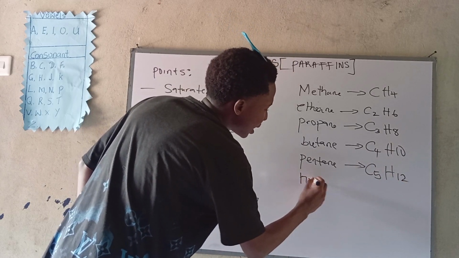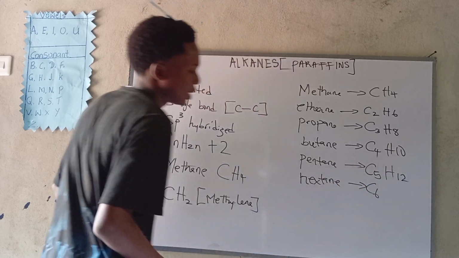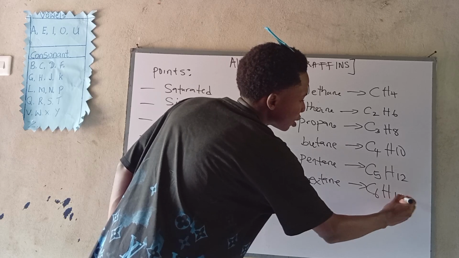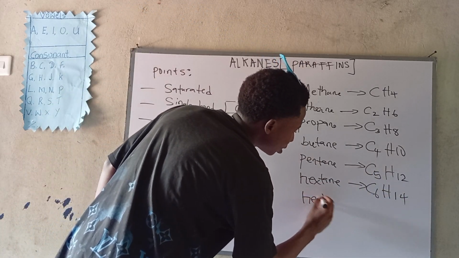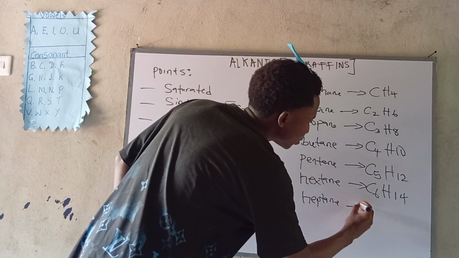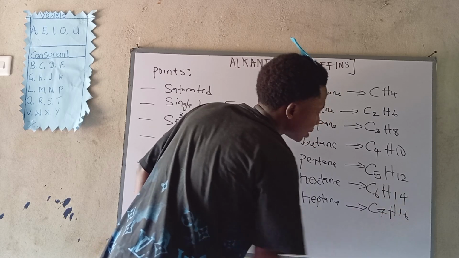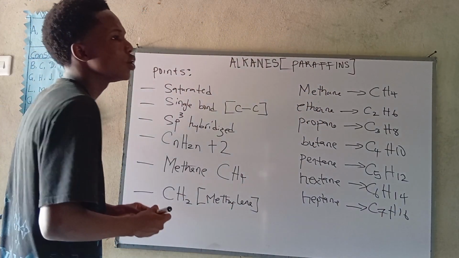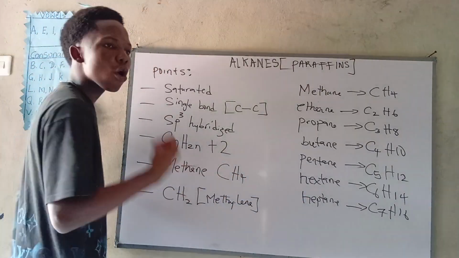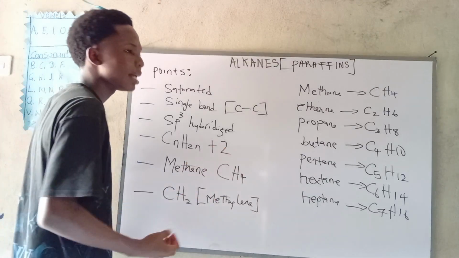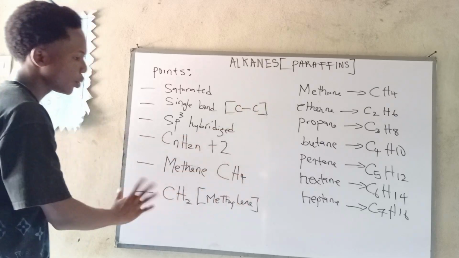And we can also do hexane. We go forward. Hex is 6. So now we just put it like this. Good. Add 2. Alright? Now, heptane. We know the difference in hydrogen is 2, so we can keep on putting it like that. And so on and so forth till we get to 10, which is dec. After 7, which is hept, we have 8 to be oct. We have 9 to be non. We have 10 to be dec. So you follow this procedure and you get all of them.